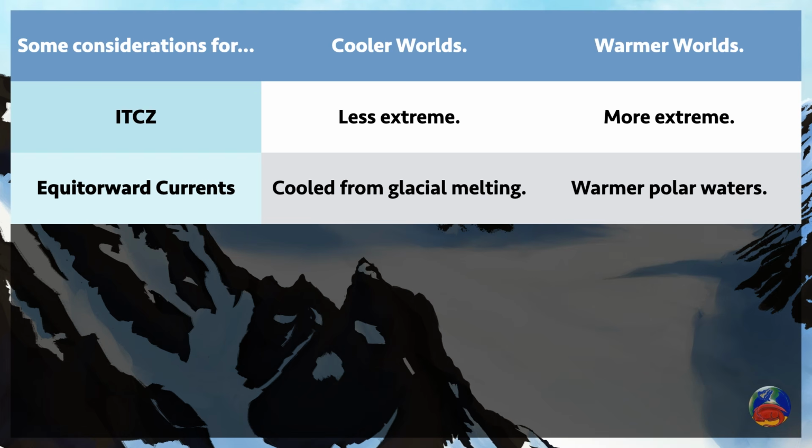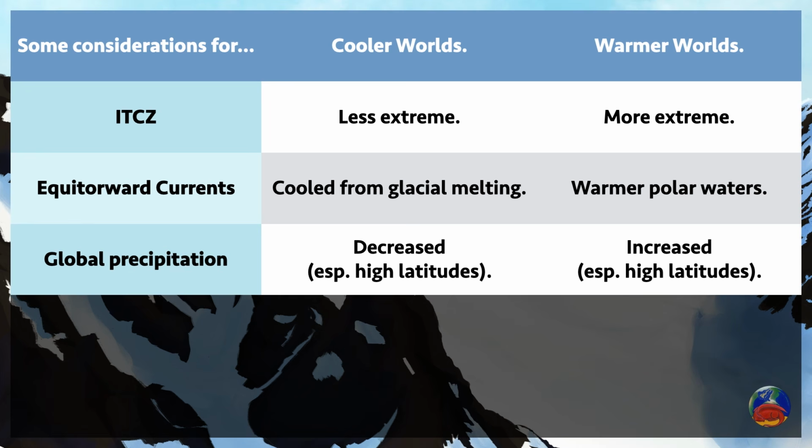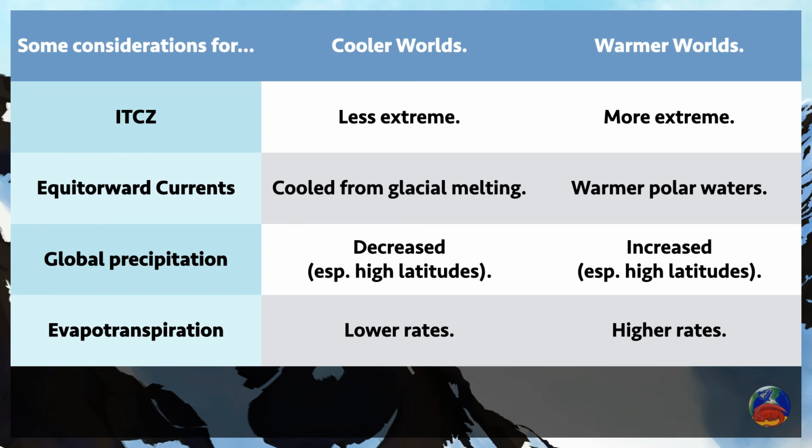Warmer worlds are going to have warmer polar waters, and this can lead to warmer cool currents and cause more precipitation along those coasts. On cooler worlds, global precipitation decreases, but the impacts are regional, as we discussed. On warmer worlds, global precipitation increases overall due to increased evaporation of ocean water, especially at higher latitudes. However, cooler worlds also have lower rates of evapotranspiration, which will lead to wetter soils. Likewise, hotter worlds have higher rates of evapotranspiration, so the aridity of continental interiors can significantly increase.